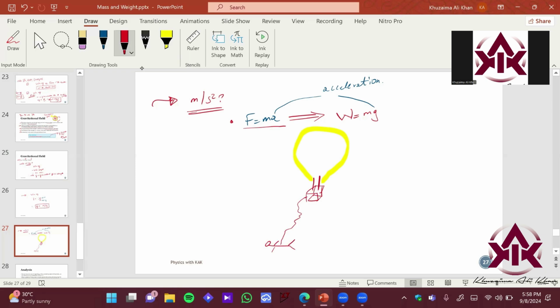So what happens? You are free falling, completely falling under gravity only. There is no external force जो आपको push कर रही है या pull कर रही है. If you are accelerating freely in the atmosphere, your acceleration value will be equal to the gravitational field strength.